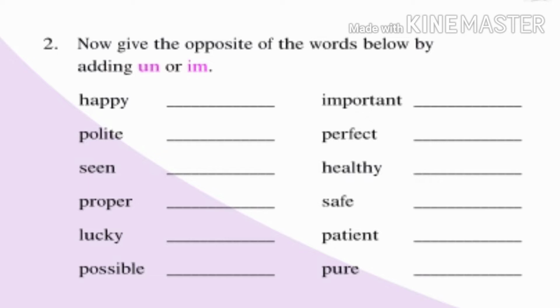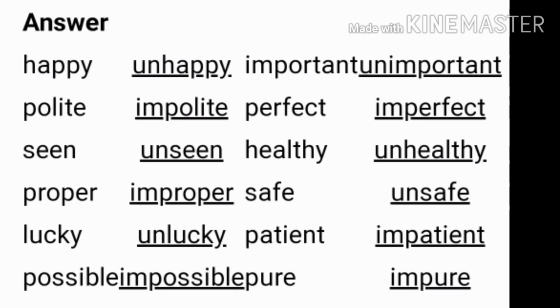Now give the opposite of the words below by adding un, im or in. In this given answer sheet, we will read all the opposite words. Happy. Here we have used un. Unhappy. Polite. Impolite. Seen. Unseen. Proper. Here we have used im. Improper. Lucky. Unlucky. Possible. Impossible.